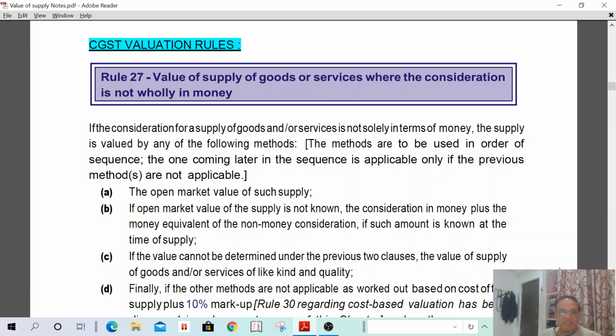Then second one, B: if the open market value of supply is not known, then the consideration in money plus the money equivalent of non-monetary consideration, if such amount is known at the time of supply. That means, suppose I have purchased one machinery for 1 lakh, but I have paid 80,000 only. For 20,000, I have supplied my audit service. That's why he has reduced it by 20,000. So in such a case, suppose open market value is not possible, since I have already paid 80,000 in money plus the money equivalent of my non-monetary consideration.